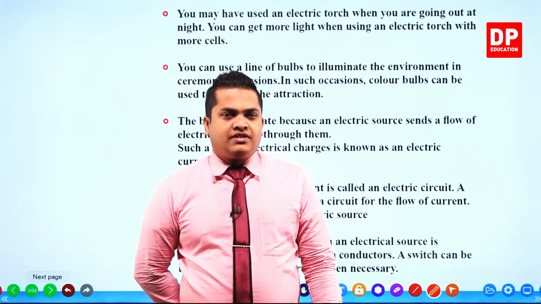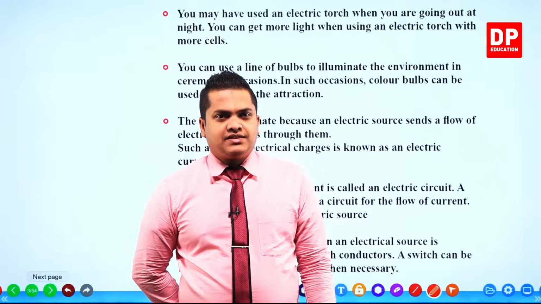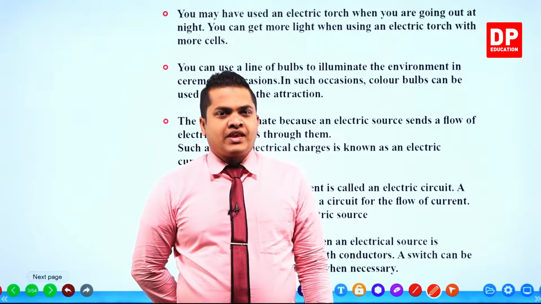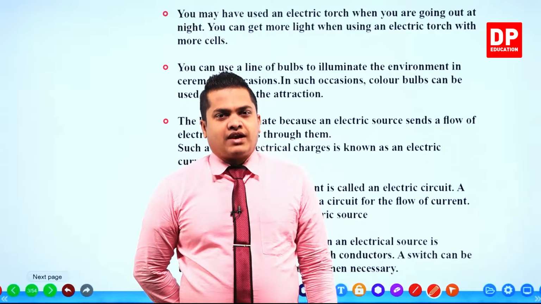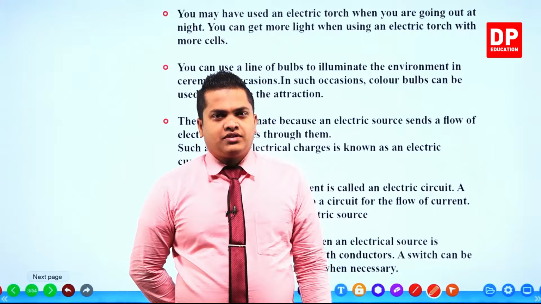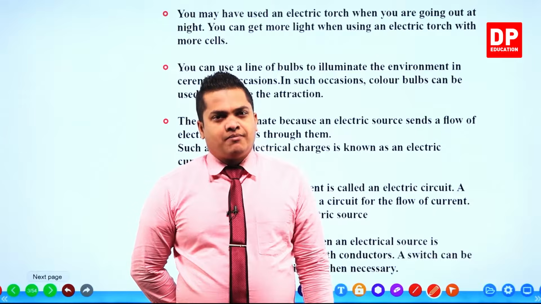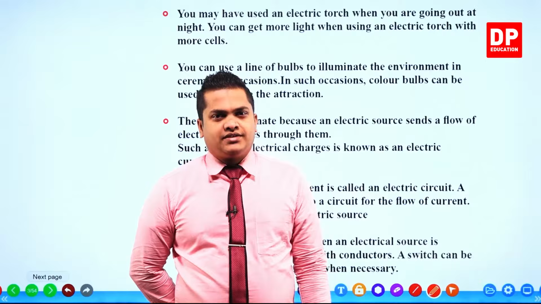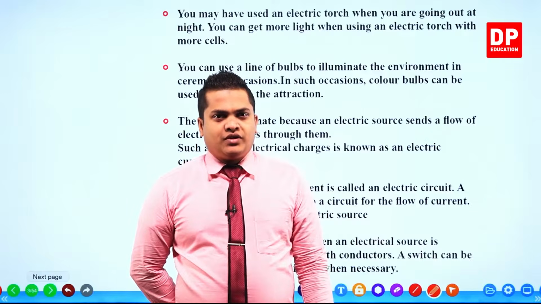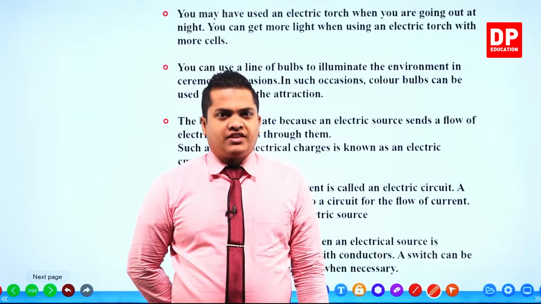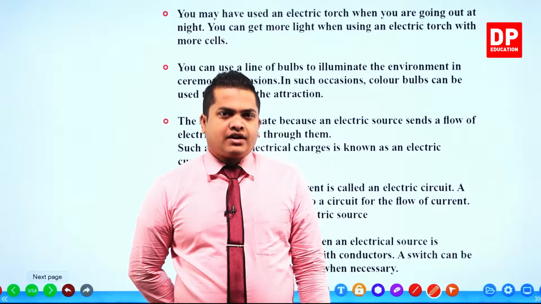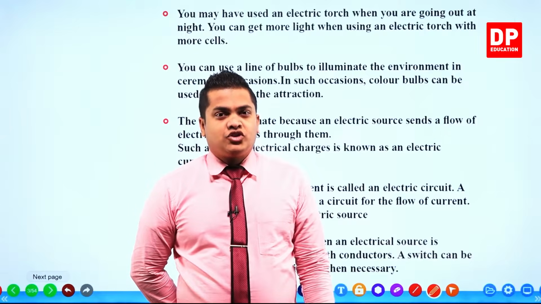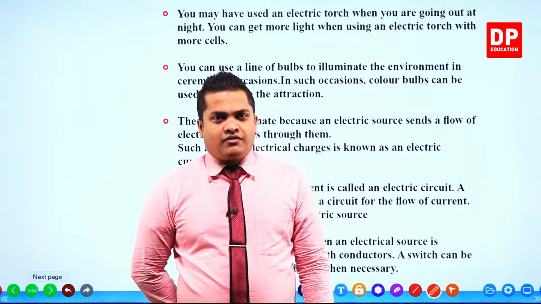However, if the number of dry cells that can be inserted into a torch is a fixed value, then we can't change it, right? It means that if 2 dry cells can be inserted into a certain torch, then we can't increase that number. That's the case here, okay? Usually, these torches come with a certain number of dry cells which cannot be increased. In order to increase, we have to change the torch because the body of the torch is fixed.